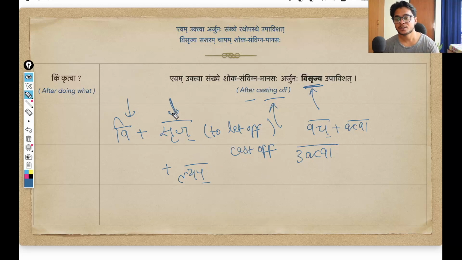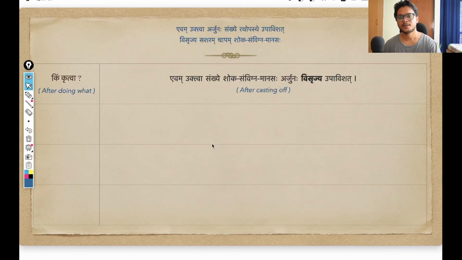But since this particular dhatu here is being accompanied by a prefix upsarga, we are not going to use twa, rather we are going to use the similar suffix, that is lyap. So lyap and twa, both these suffixes, both these pratyaya work similarly. The only difference is twa works with the dhatu that is solo without any prefix, and lyap works with the dhatu that is along with the prefix. That is the only difference. Meaning is same. So v plus srij plus lyap, the resultant word becomes visrajya. After casting off something, Arjuna sat down.